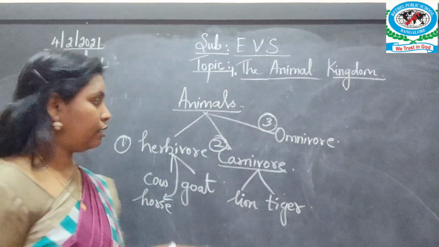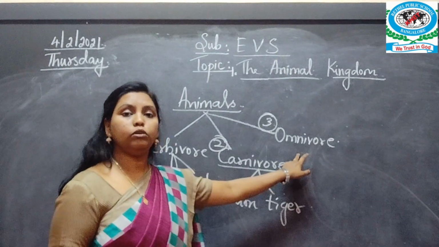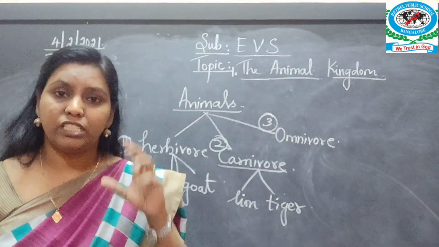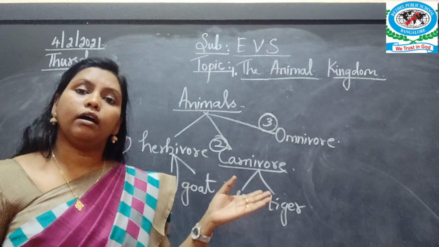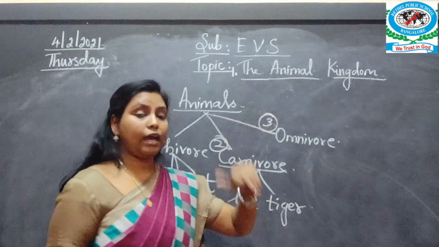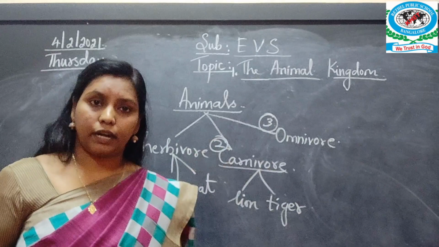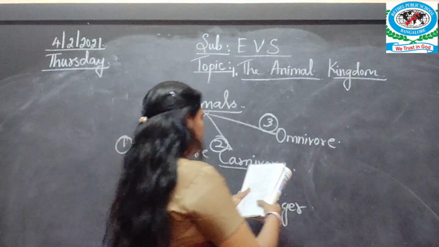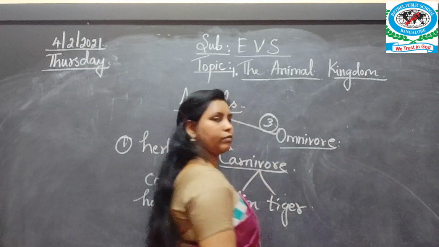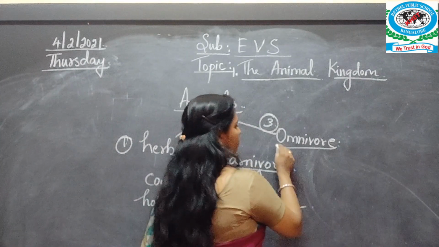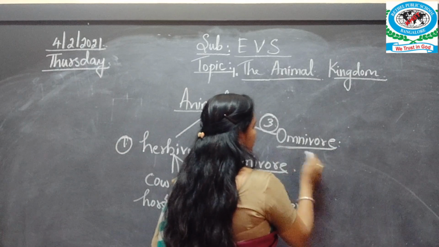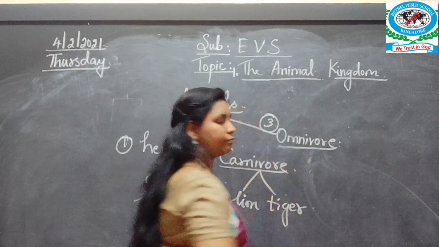Is that clear? Okay, next coming to omnivore. Omnivore is an animal which eats both plants and animals. That means the grass and the flesh, both. Okay, so what example can you give here?